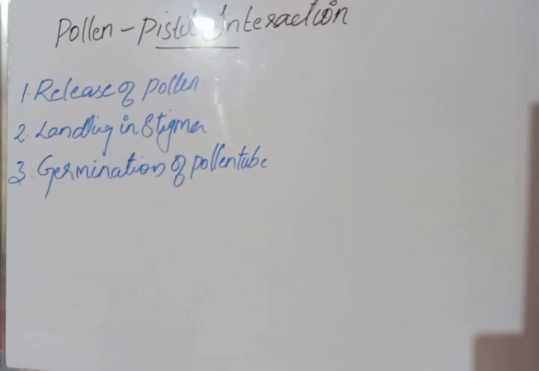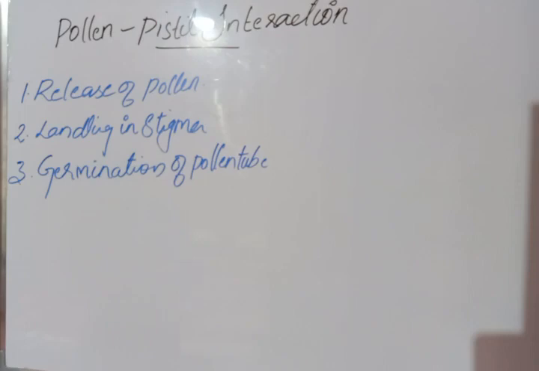Then this pollen tube germination may cause the release of contents and chemicals. The tip of the pollen tube may break and release the chemicals and contents present inside the pollen tube.